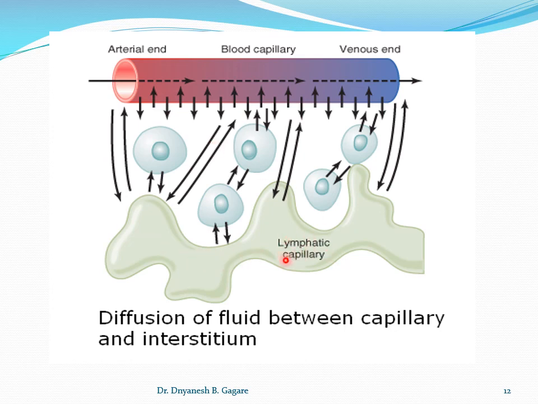One more structure is there, the lymphatic capillaries. The function of the lymphatic system is to drain the extra fluid from the interstitium and maintain the negative pressure. In the interstitium there is a negative pressure of -3 millimeters of mercury. This is maintained because the lymphatic capillaries continuously suck the fluid in, and in this way tissue fluid formation occurs.